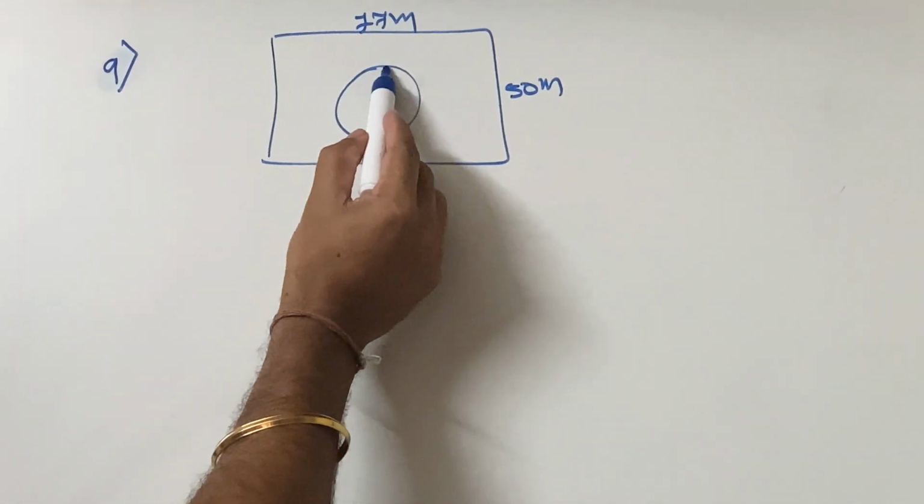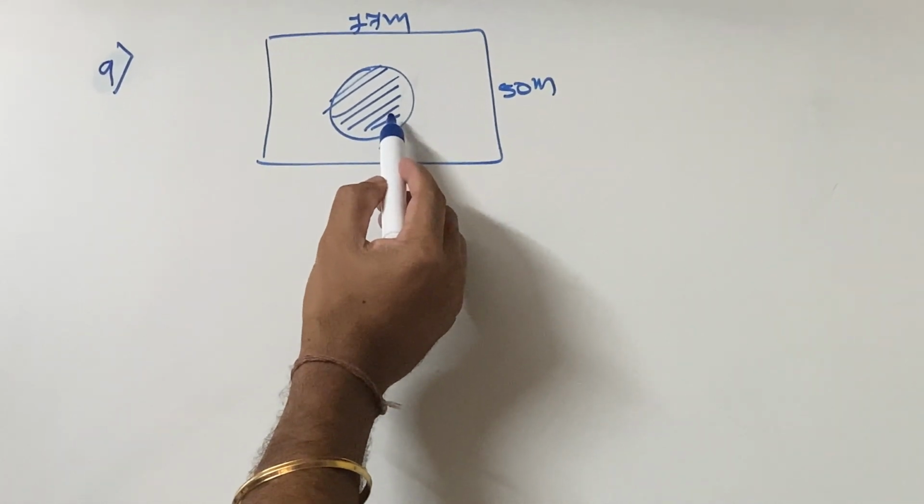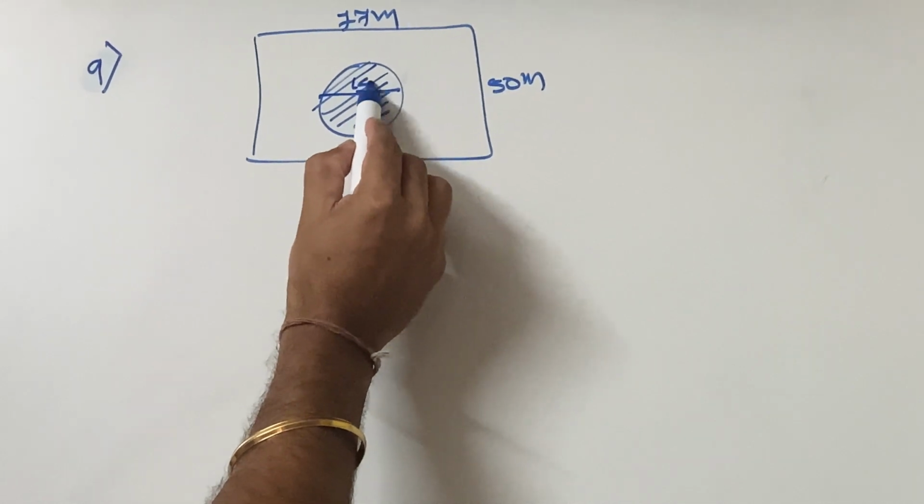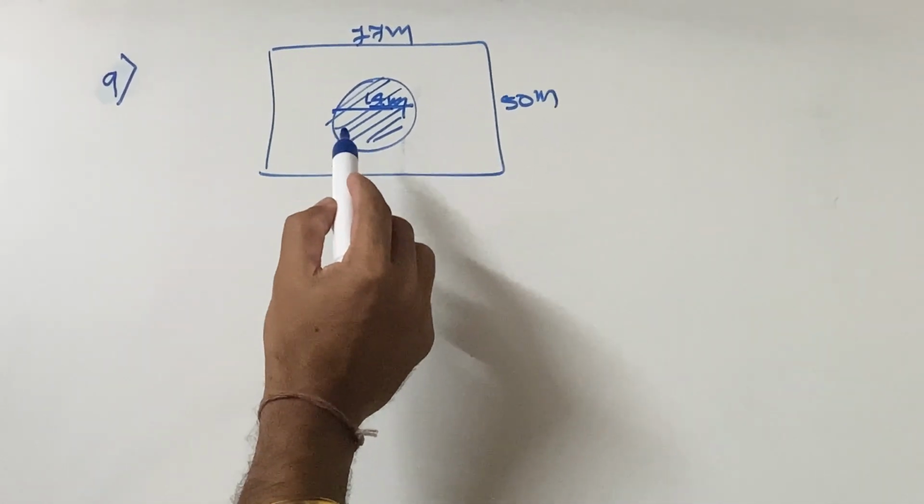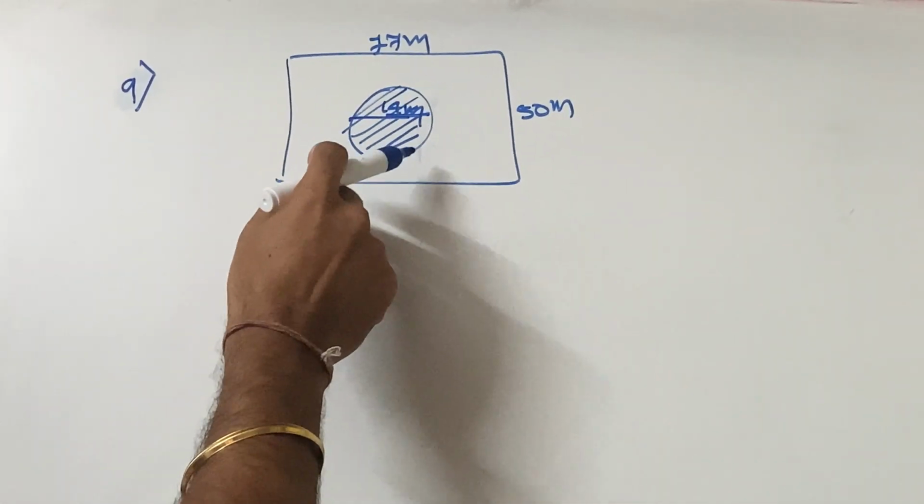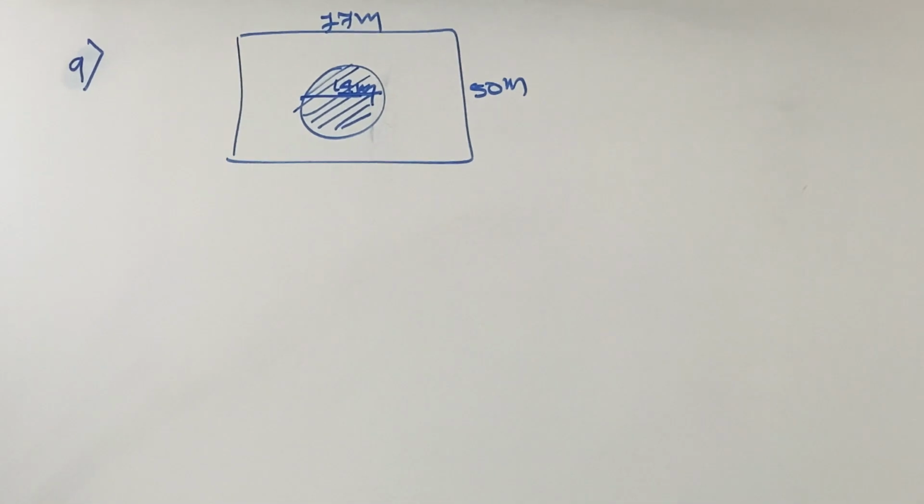There is a circular lake. This is your circular lake. There is a circular lake in the garden having a diameter. The diameter of this is 14 meters. Due to wind, a towel from a terrace of a nearby building fell in the garden. Then find the probability of the event that it fell in the lake.